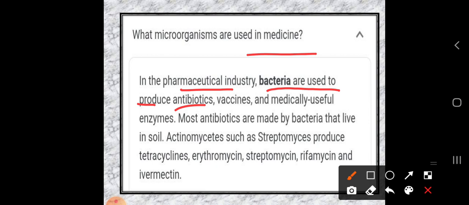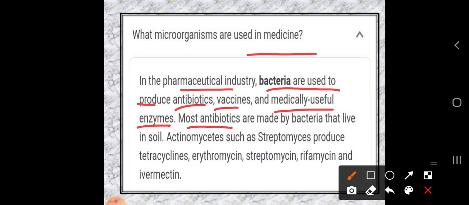Pharmaceutical industries, meaning where medicines are produced. In the pharmaceutical industries we produce antibiotics, vaccines and medically useful enzymes. So we are producing these three things in the pharmaceutical industries.